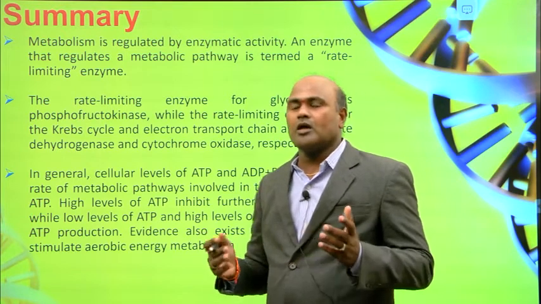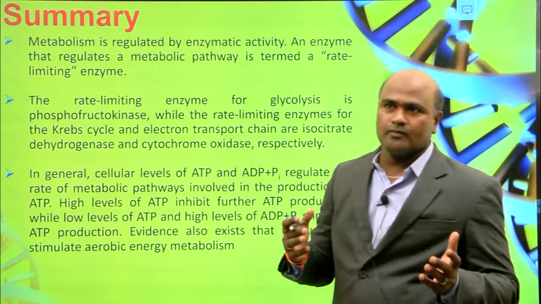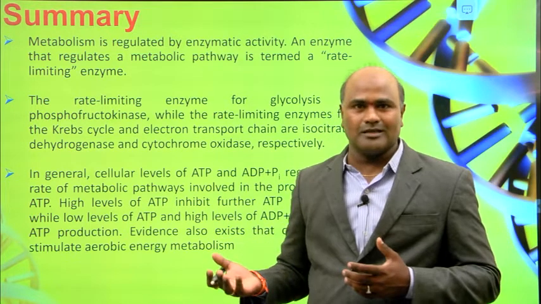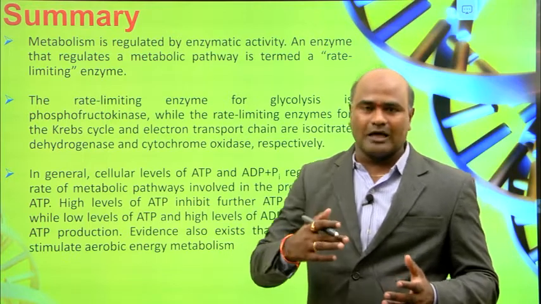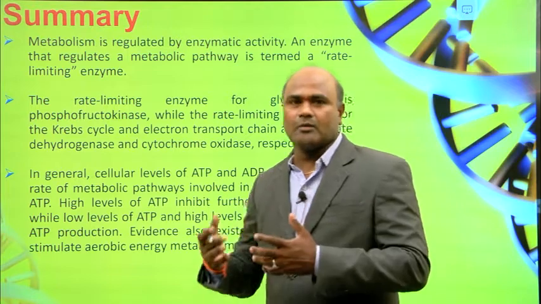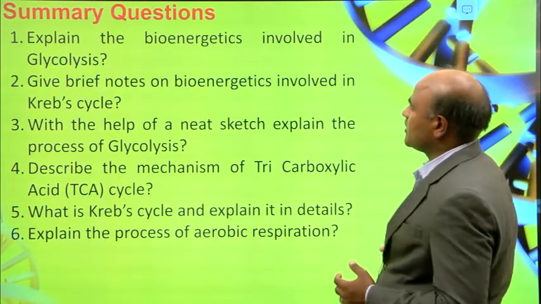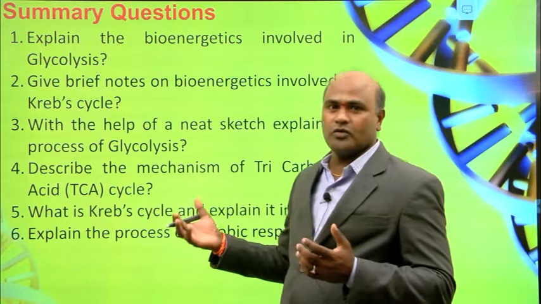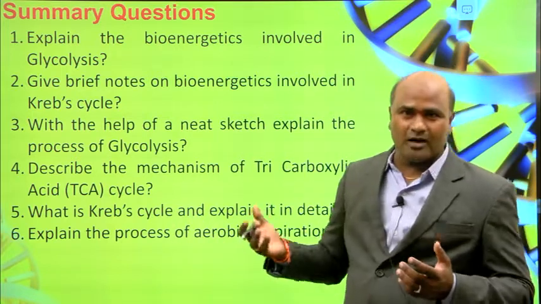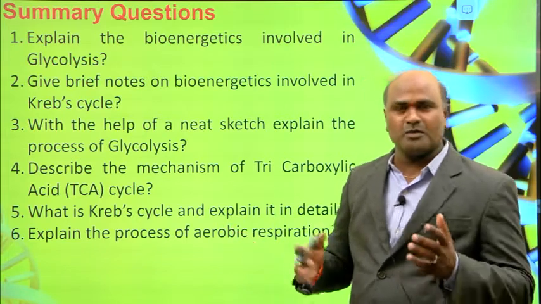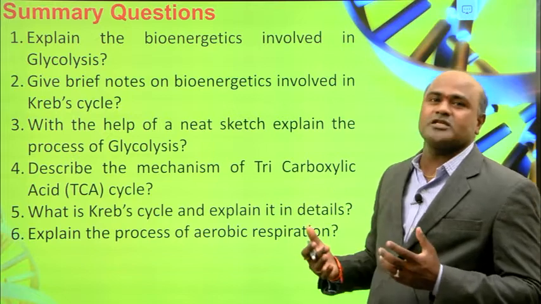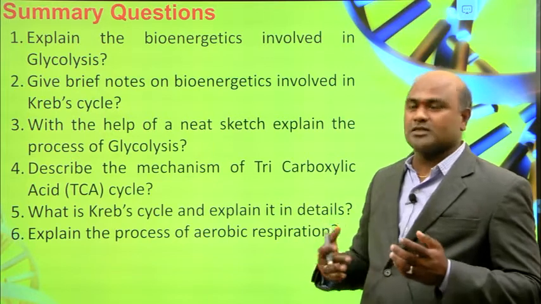So overall, you see how glucose is converted into pyruvate, and the pyruvate is oxidized in the Krebs cycle and converted into citrate. You can see the cycle process. These are some of the questions you need to prepare: how the glycolysis process happens and what enzymes are involved in this process. Similarly, for the Krebs cycle, what enzymes are involved? Structure is very, very important. You need to draw the structures and practice that.